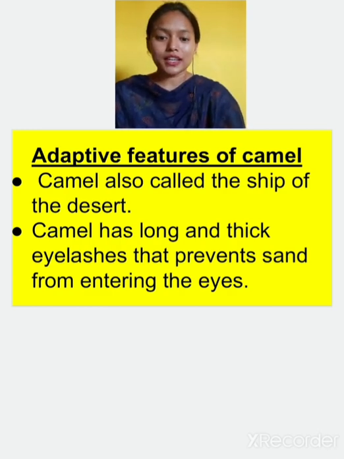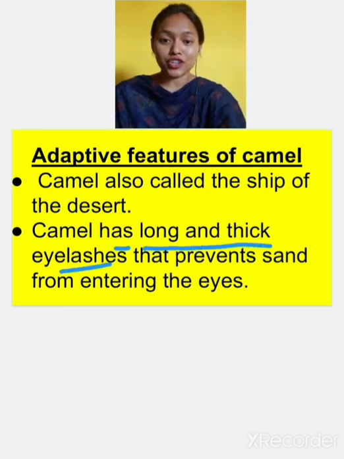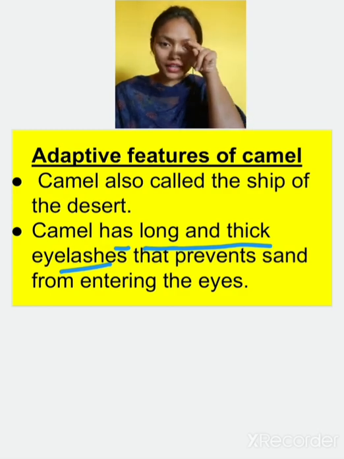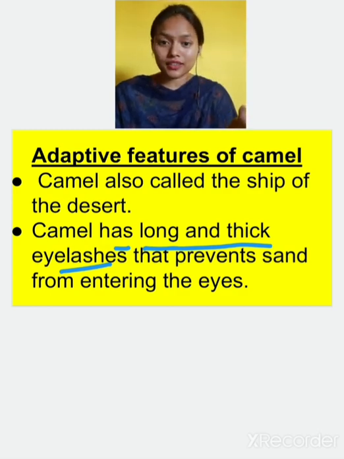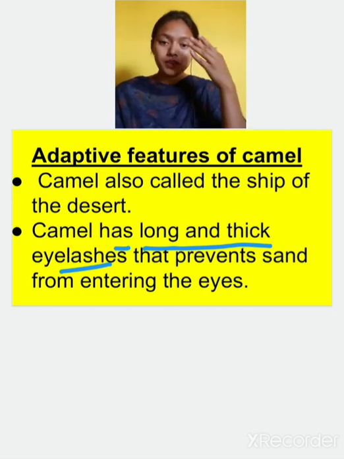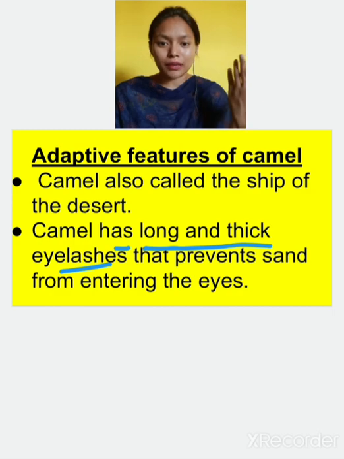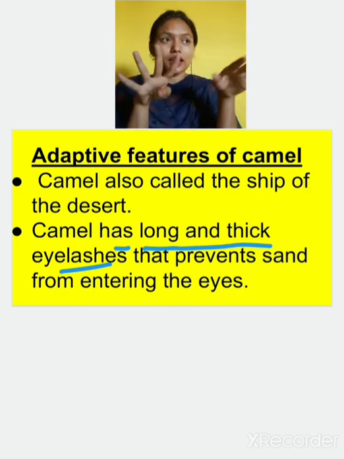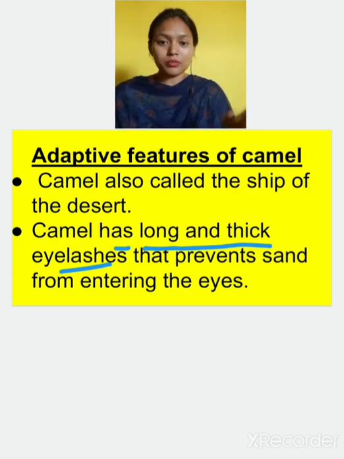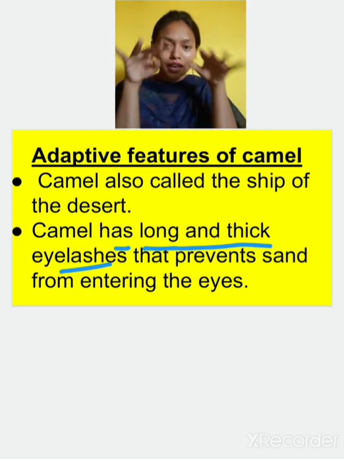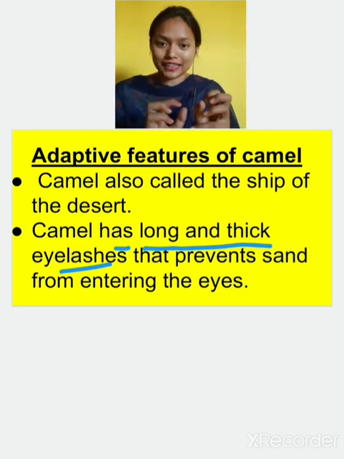This we have studied. Now, camels have long and thick eyelashes. The eyelashes of camels are very thick and very long. Why are they long and thick? So that when sand dunes come, the sand will not be able to enter the camel's eyes, and it can close or open them. That's why the camel's eyelashes are very long and thick. Yes or no?